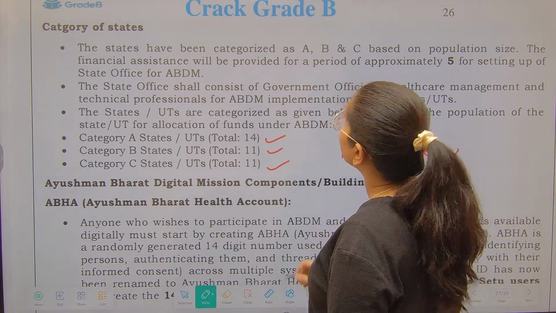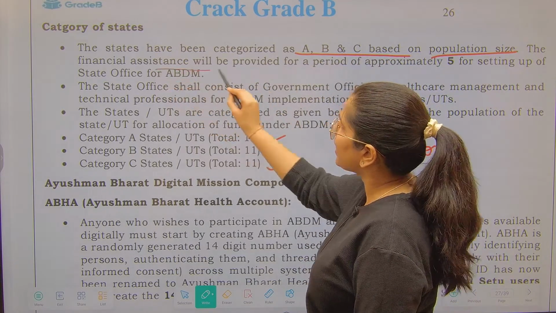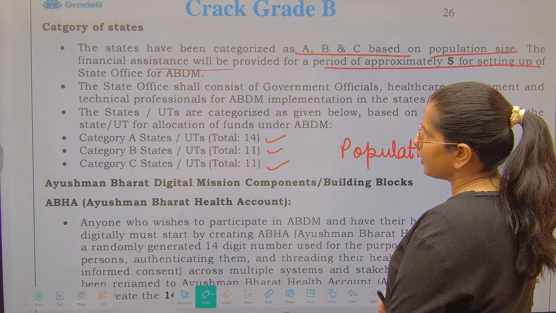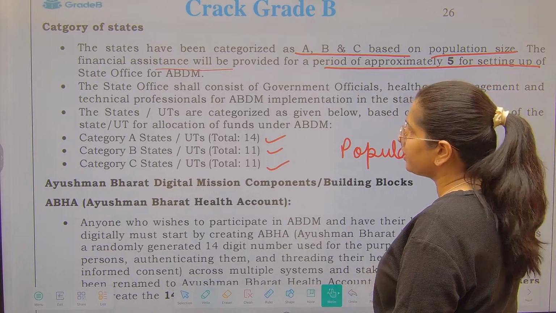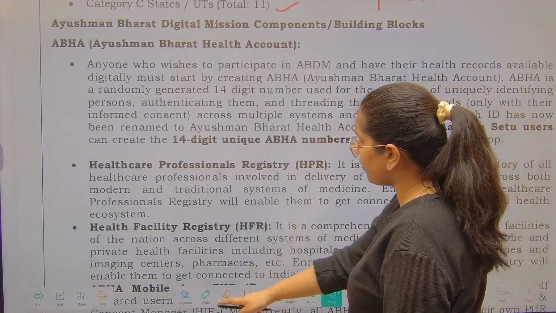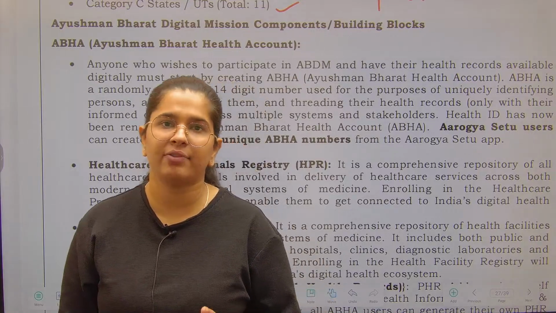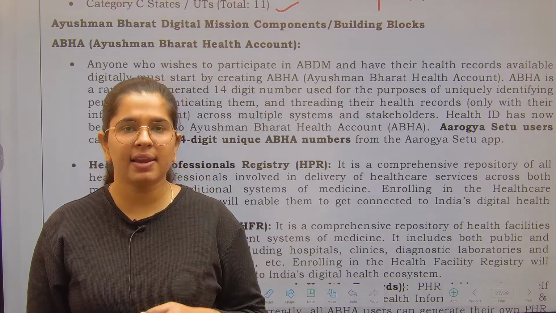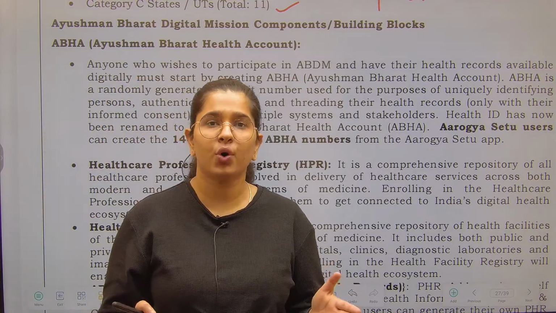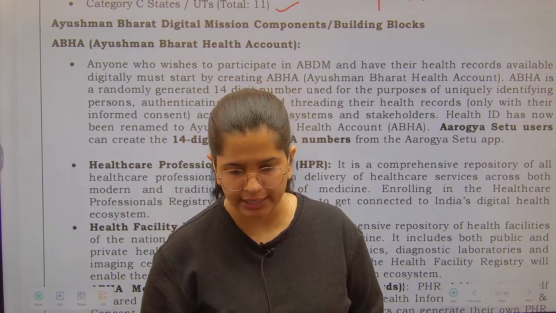Why have we divided it? On the basis of category, we are going to be providing financial assistance for setting up state offices for ABDM, Ayushman Bharat Digital Mission, right? So please understand that there are 3 important points for you. First of all, for how long the assistance will be provided: it is going to be provided for 5 years, right? And as well as why you are dividing these states into categories. In order to provide them assistance, and these states have been divided as per the population related criteria.